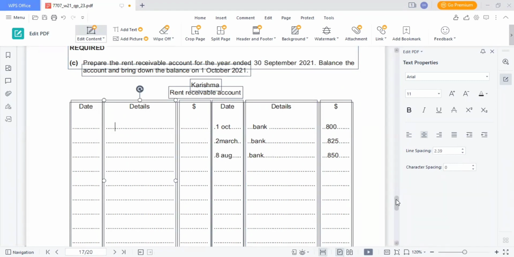Then we have income statement of balance CD, that is 510. So 800 plus 825 plus 850 will give us 2475. So 2475 minus 510 will be 1965.